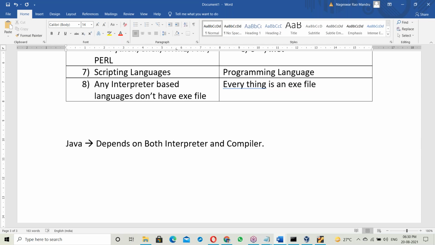So the introduction is completed. The prerequisites to understand platform independence and Java features are completed today. This is today's topic: document software, application software, system software, front end and back end languages, low level and high level languages, and the generations of languages, which we'll discuss next class.